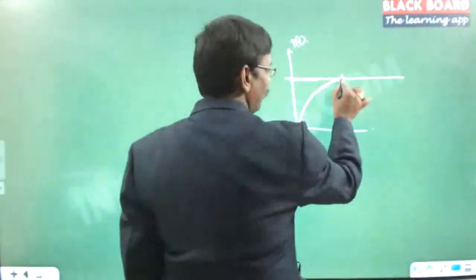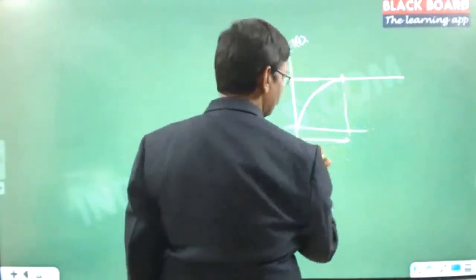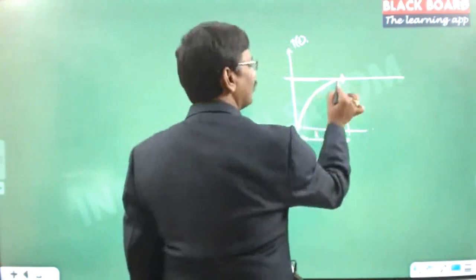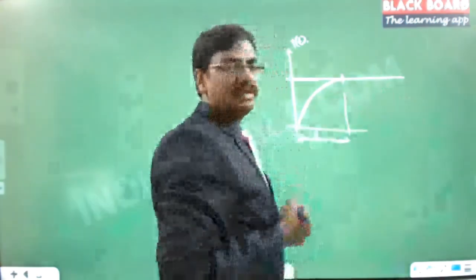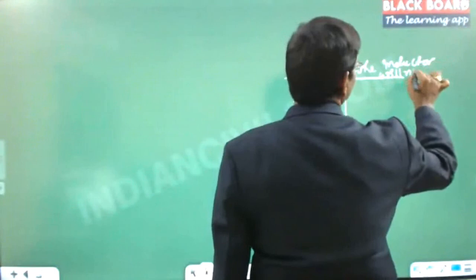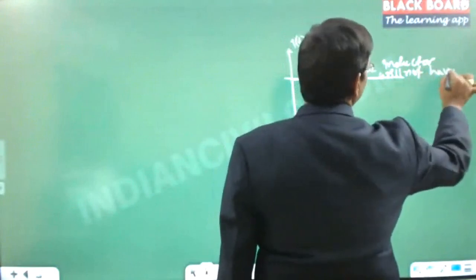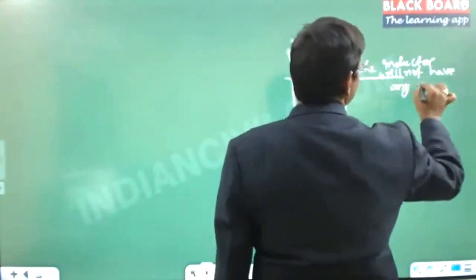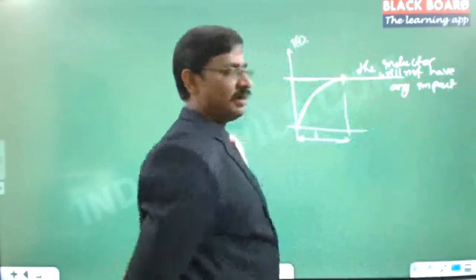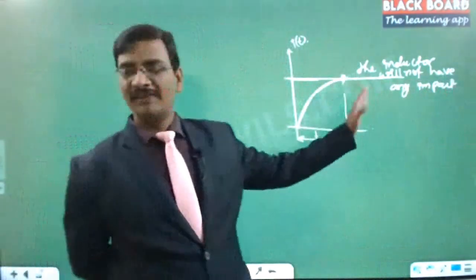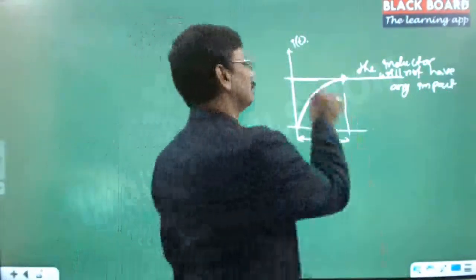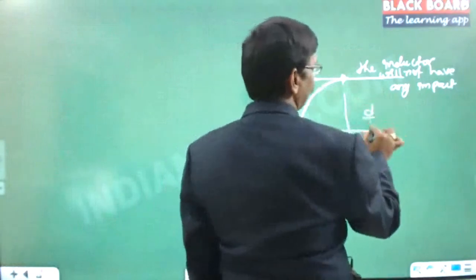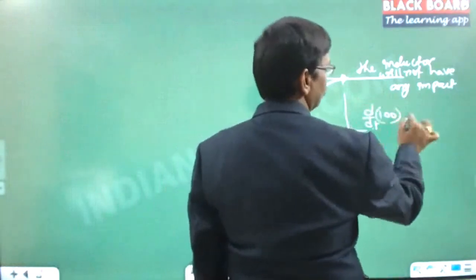But until this point it is taking a certain amount of time. So this is the time that was taken to raise the current from here to here. But from here onwards the inductor will not have any impact, because it is anyway DC. From here onwards, as it has already reached the final value, it will not have any impact because di by dt is 0. So let us say this is 100, and the derivative of 100, which is a constant, is 0.